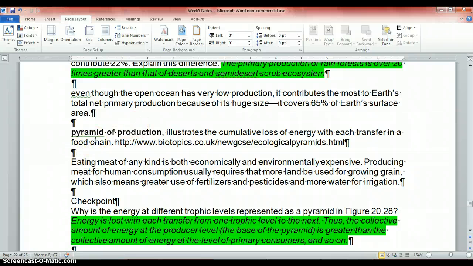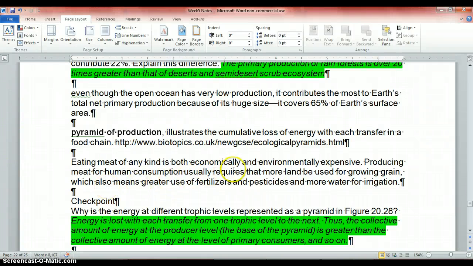The pyramid of production illustrates the cumulative loss of energy with each transfer in the food chain. So if you eat a plant, you're not going to get all the energy that it created, right? Because it used some of its own. And then if you eat the herbivore, same thing. You don't get all the energy it got because it used some for itself.